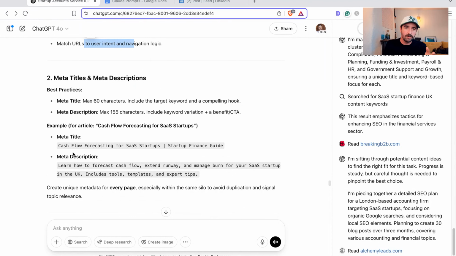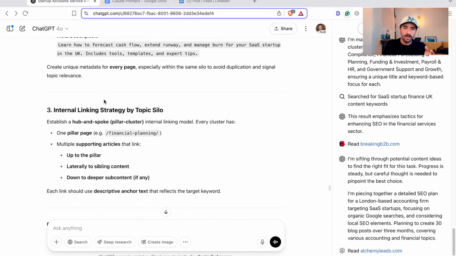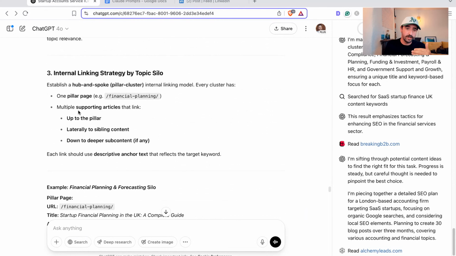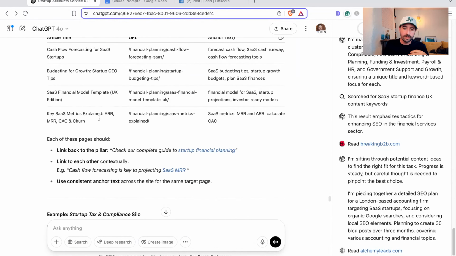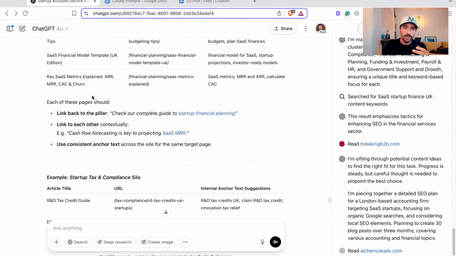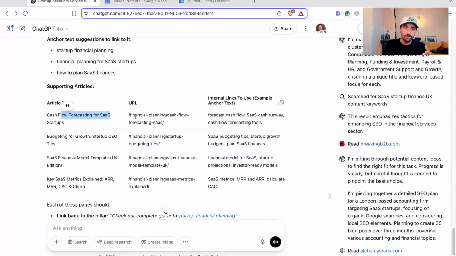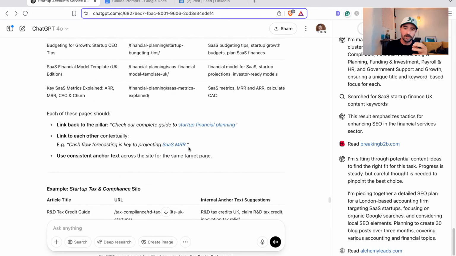And then it's gone and talked about the meta titles, meta descriptions, and the length they should be, including CTAs and benefits in there, and given you examples, and talked about your internal linking structure, about how the pillar and cluster strategy works. And then not just has it given you the example, it's given you each area's supporting article with the article title, the URL, and internal links to use. So these are the words you need to use in your links to then link back to that page from other pages of your website, the text you need to use in your hyperlink from other pages on your website, which is great.